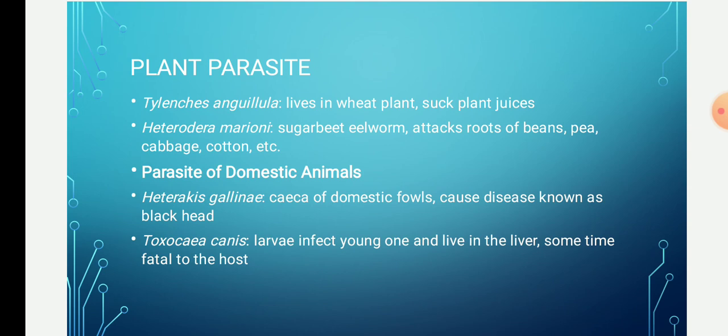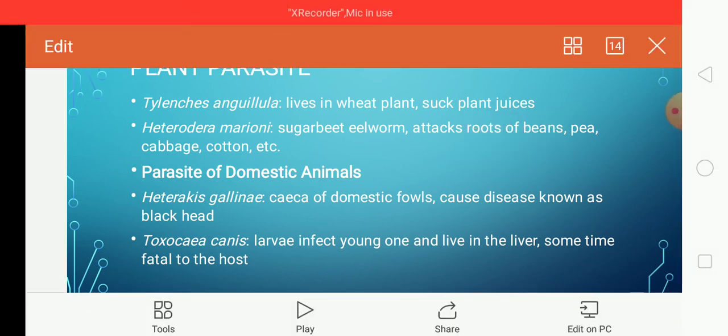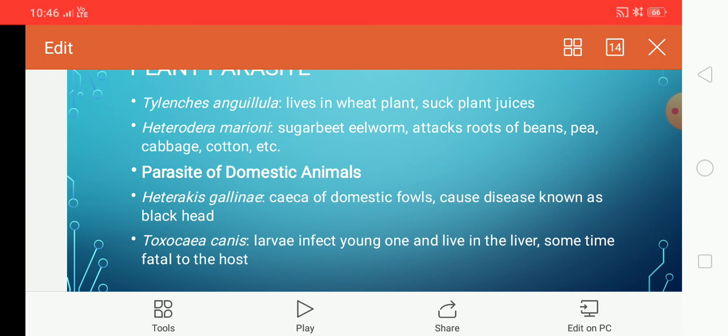The next one is Toxocara canis. The larvae of this parasite enter the pregnant female dog. Then they migrate through the placenta and finally reach the young one.